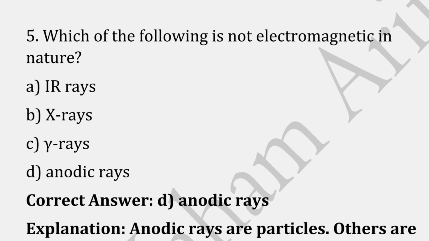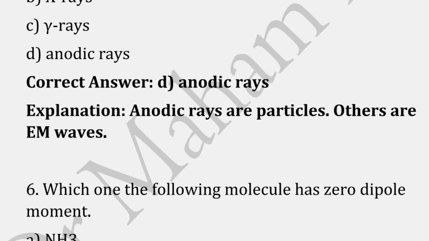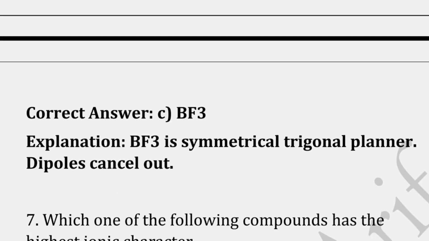Which of the following is not electromagnetic in nature? Correct answer is option D, that is anodic rays, because anodic rays are particles and others are EM waves. Which of the following molecule has zero dipole moment? Correct answer is option C, that is BF3, because it is symmetrical trigonal planar, dipoles cancel out.